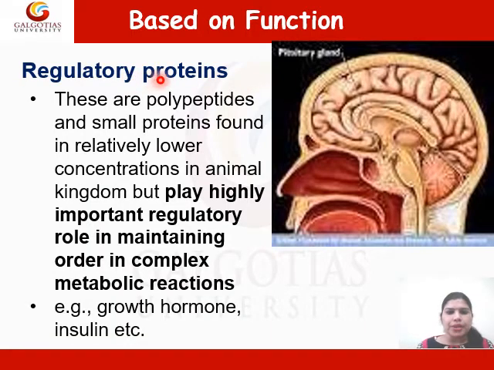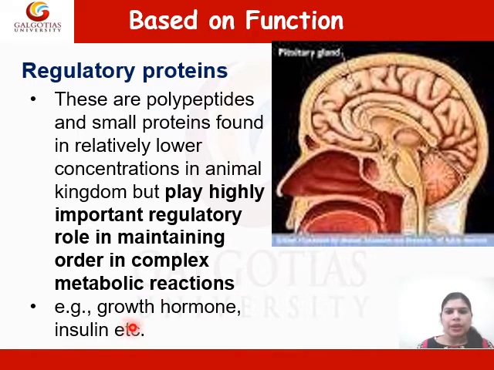The second protein based on the function is regulatory protein. These are polypeptides and small proteins found in relatively lower concentration in the animal kingdom but play a highly important regulatory role in maintaining order in complex metabolic reactions. For example, growth hormone of pituitary and parathyroid hormone regulate calcium and phosphate transport in the body and maintain the growth of body.